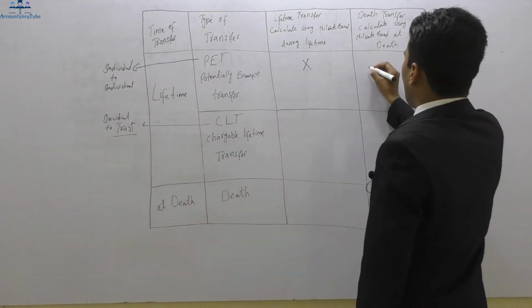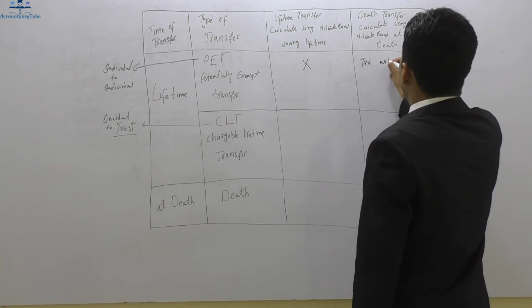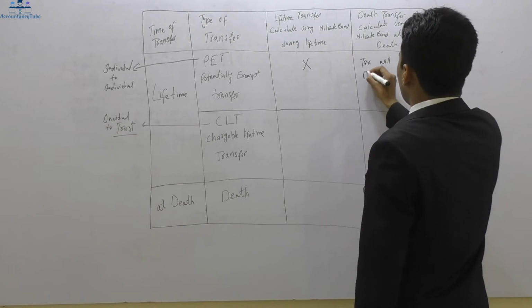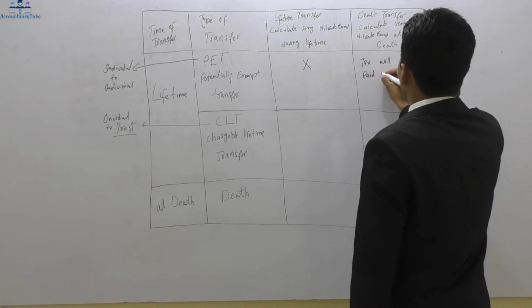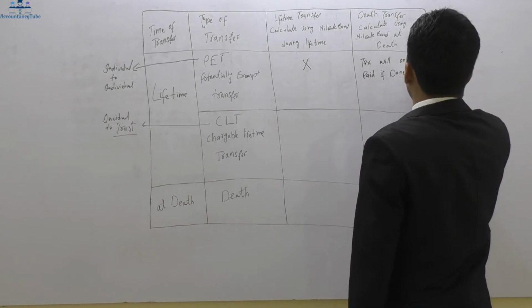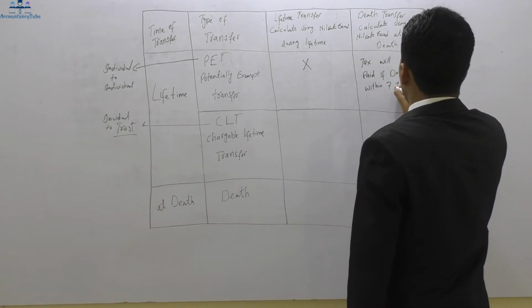However, tax will only be paid if the donor dies within 7 years.